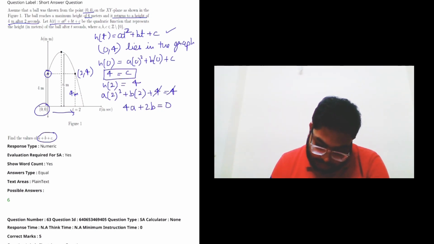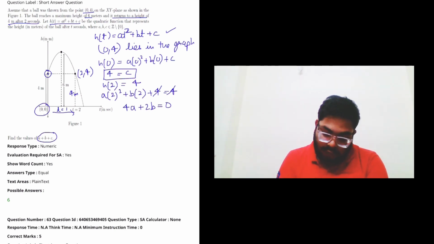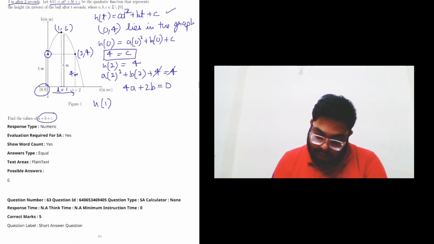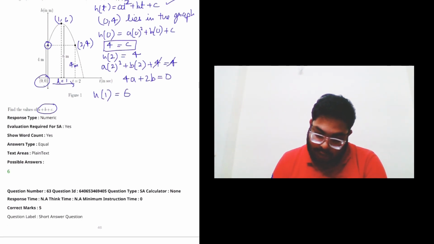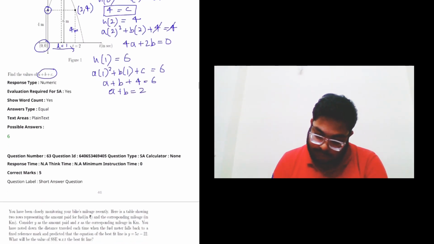Another point which we get here is this one. This is nothing but t equal 1. So you have to find graphically that this point is t equal 1 and this height is 6 meters. So this is (1, 6). If I put h of 1, it will be 6. So a times 1 squared plus b plus c equals 6. Since c is 4, a plus b equals 2.